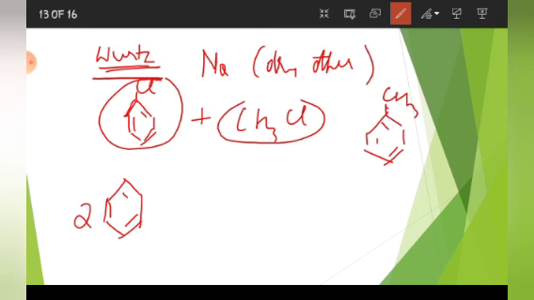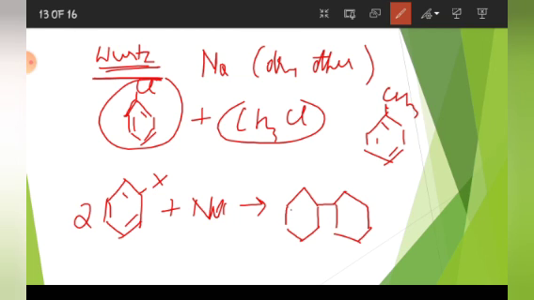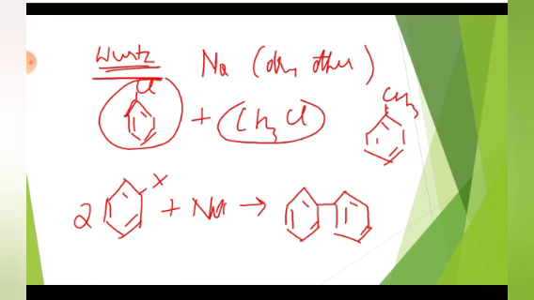Okay, if I use this, then what will happen? Plus Na in the presence of dry ether, these two benzene ring will attach to each other, and this is known as biphenyl. Okay, dear students, I hope it is clear to you. Wurtz reaction, Wurtz-Fittig reaction, and only Fittig reaction, the difference between these three. Right?